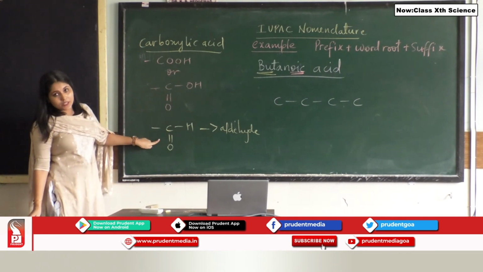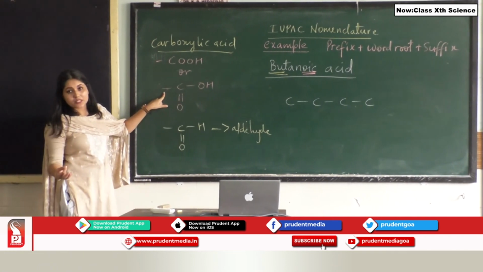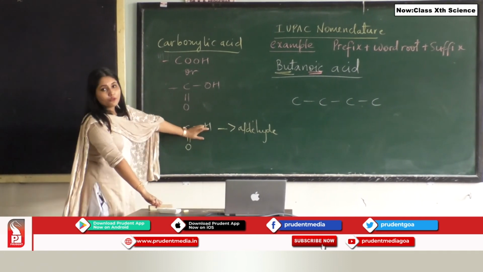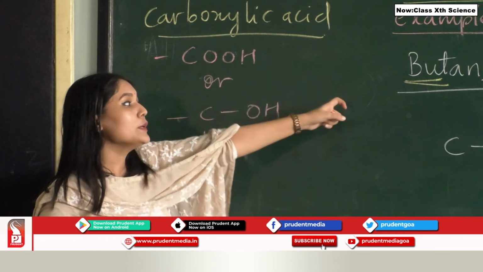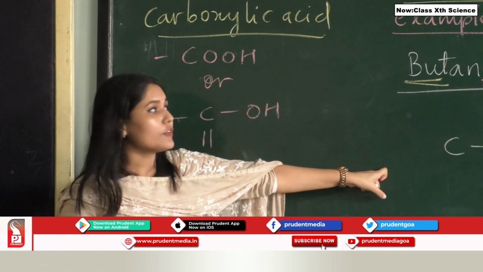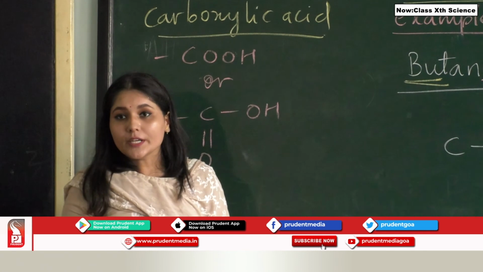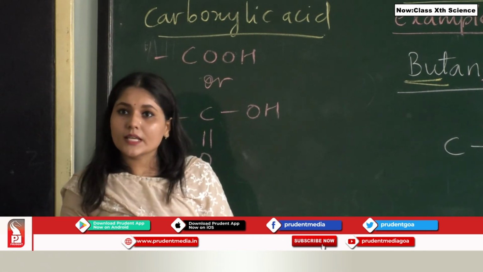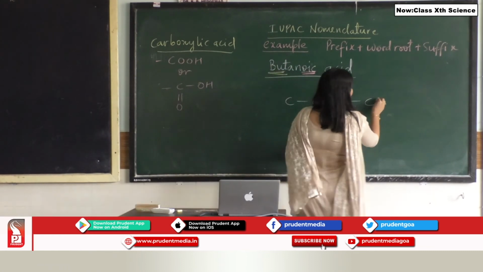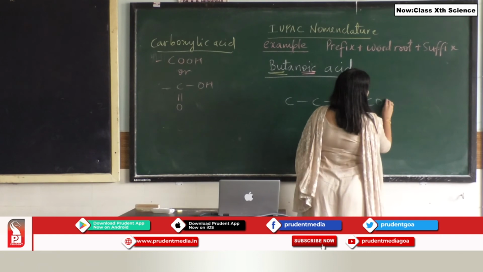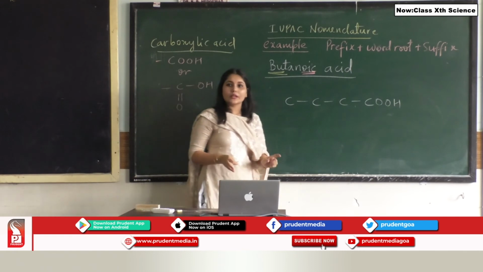Another thing that you need to know, carboxylic acid as well as aldehyde get linked to the main carbon chain via a single bond, that is the free valency that is being available. So now let us not focus on aldehyde because we are going to write the name of carboxylic acid. Since we know it's but and we have drawn the skeletal structure of carbon, next we need to accommodate oic acid, that is carboxylic acid. What you need to know is the carbon from carboxylic acid is being counted. So one of the carbon I am going to write as COOH. I am writing a condensed formula. So COOH is already being written over here.